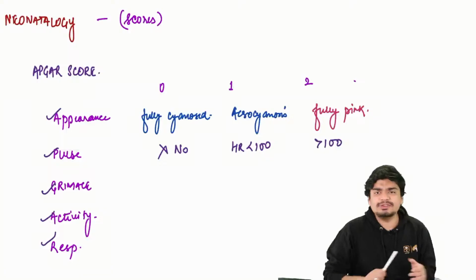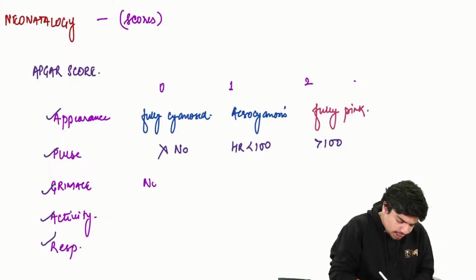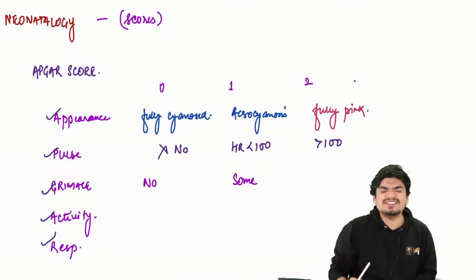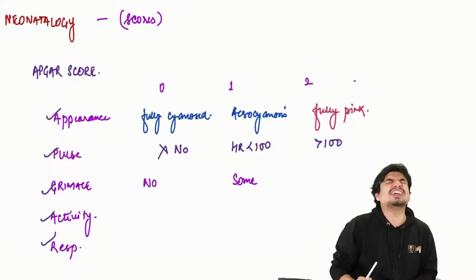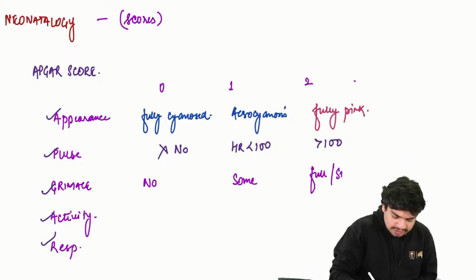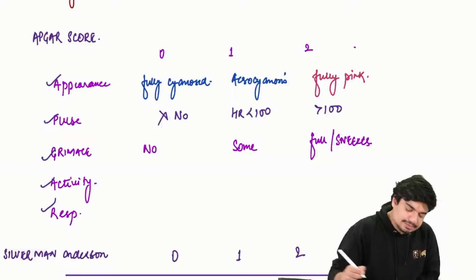Grimace. What is grimace? We put a nasal catheter and we see if the child grimaces like this. That is called grimace. If there is no grimace, 0. Some grimace, 1. If there is full grimace, or the baby sneezes when you put the nasal catheter, then give a score of 2.